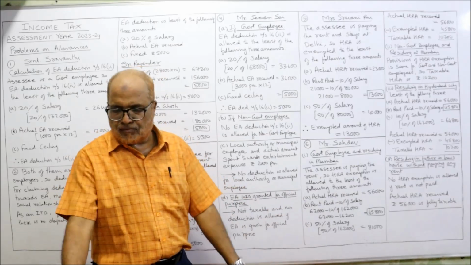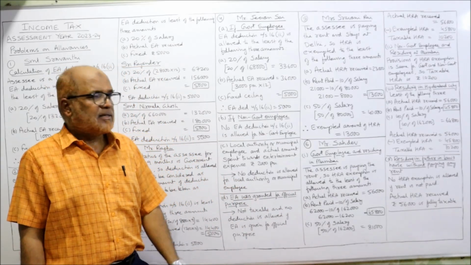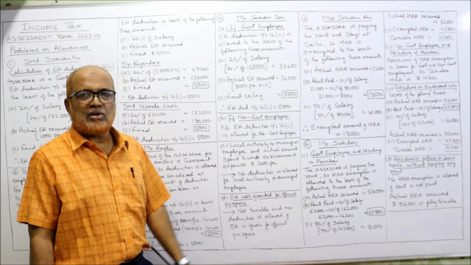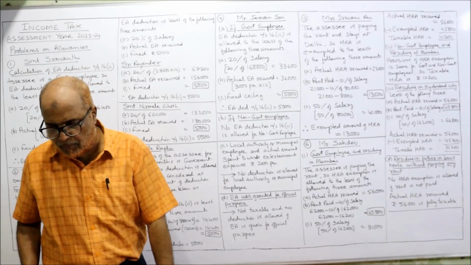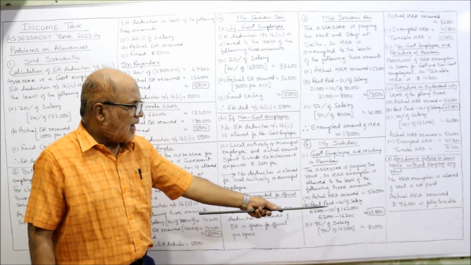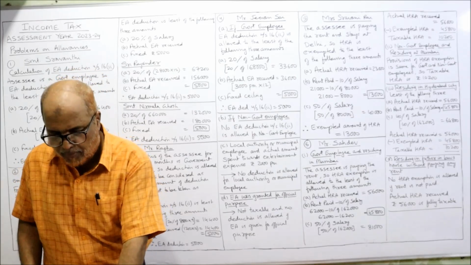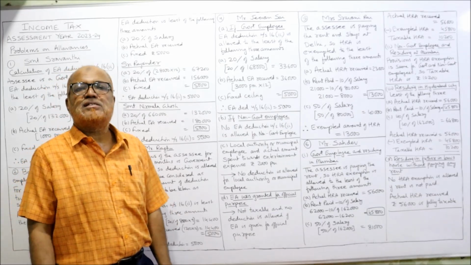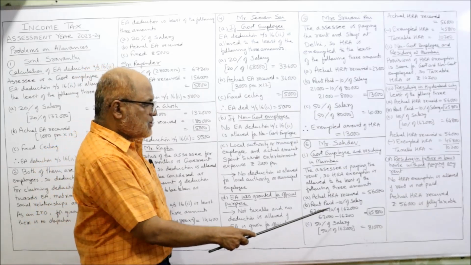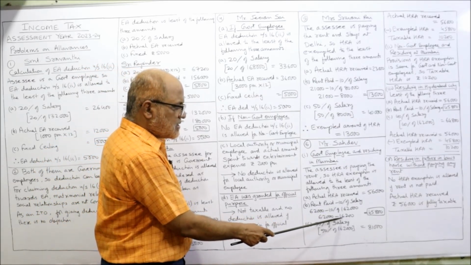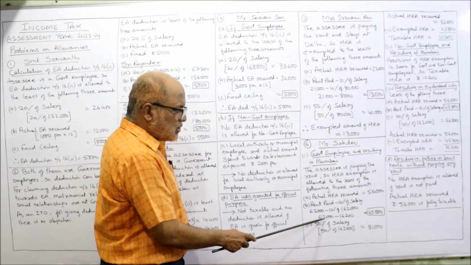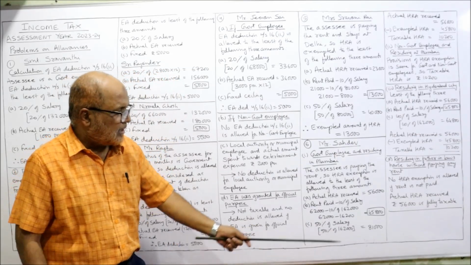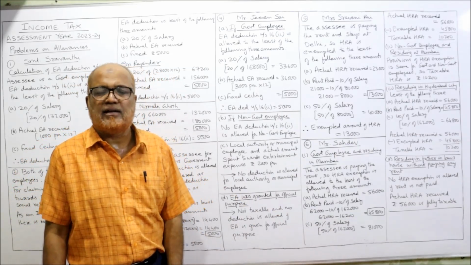Actual HRA received 56,000, given in the problem. Second, rent paid minus 10% of salary. Rent paid is given in the problem, 62,000. And 10% of salary. How much is the salary? 1,62,000 is the salary. So 10% of 1,62,000, 16,200. 62,000 minus 16,200, you will get 45,800.